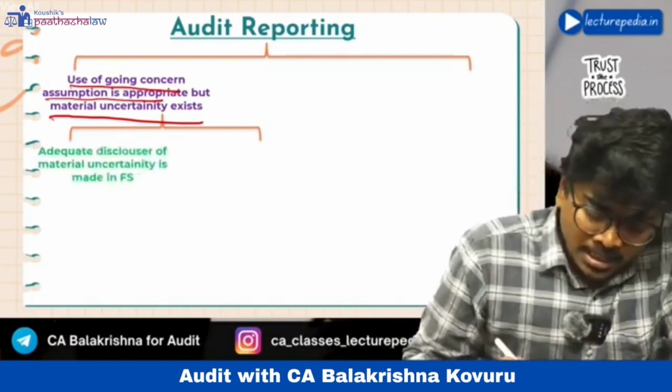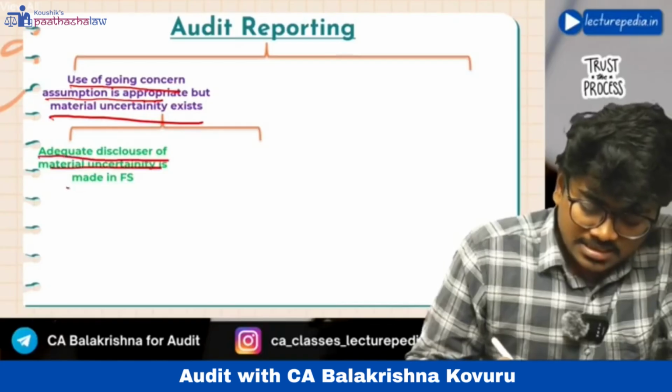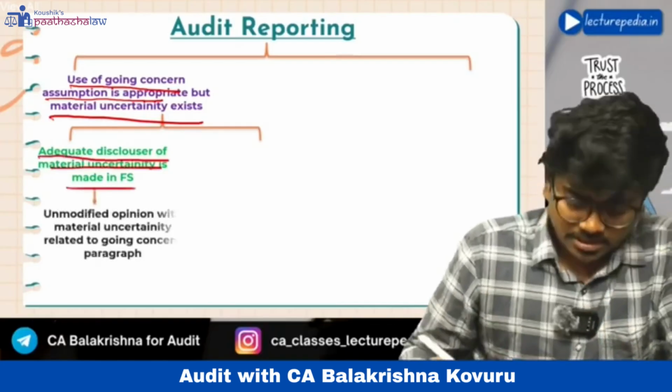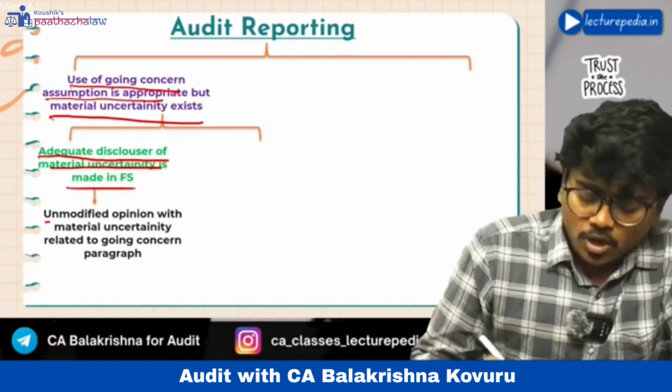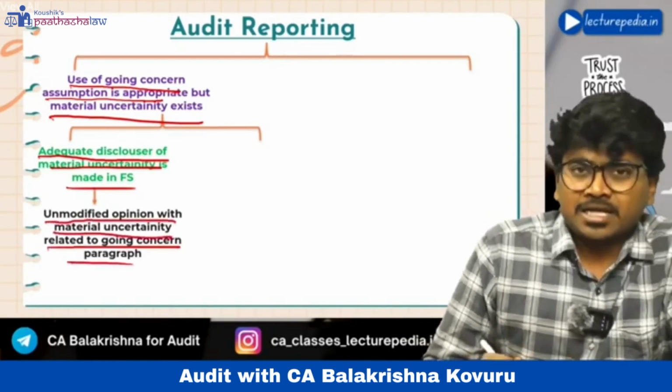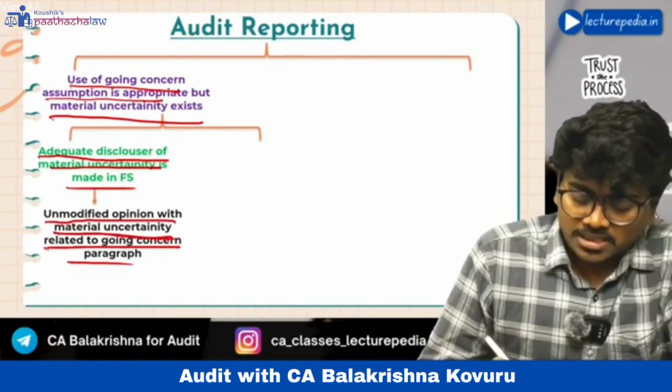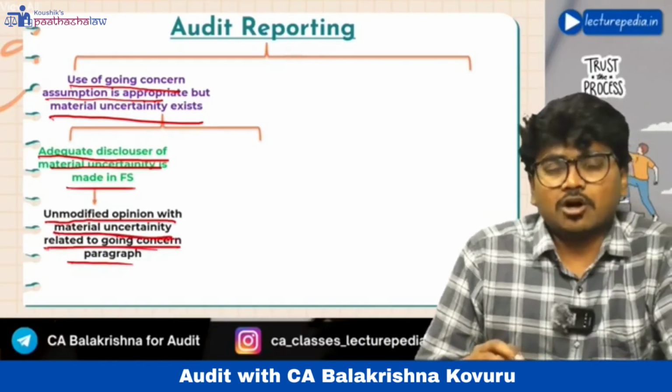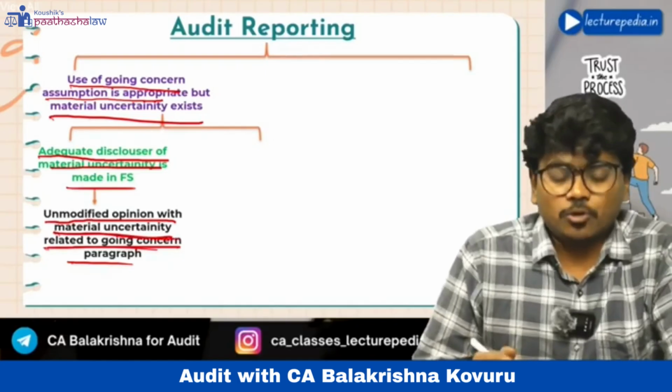If adequate disclosure of material uncertainty is made in the financial statements, then the auditor can give an unmodified opinion with a material uncertainty related to going concern paragraph. By including this paragraph in the audit report, the auditor can give an unmodified opinion.